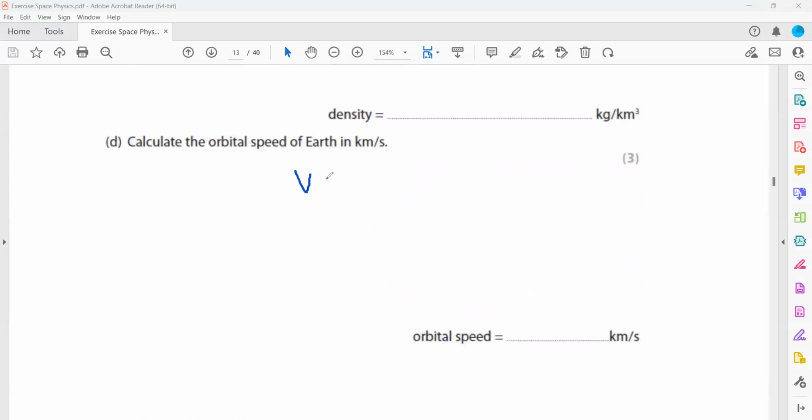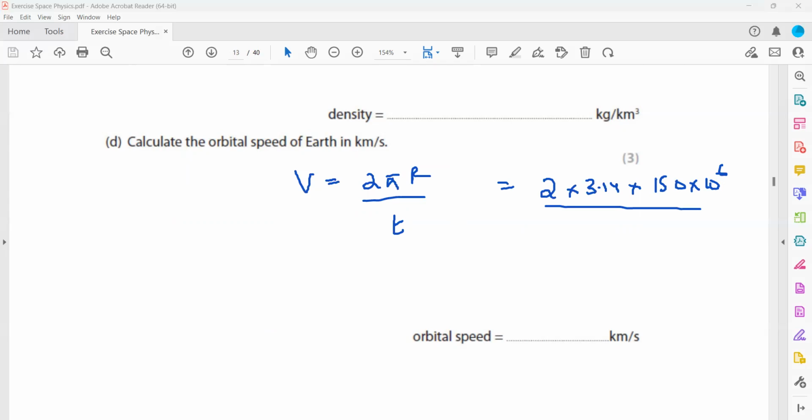So orbital speed is 2 pi r divided by t. And remember the distance between sun and Earth is given. So it will be 2 into 3.14 times the radius of the orbit, which is 115 into 10 power 6 kilometer, divided by 365 days, which we convert into hours by multiplying by 24.